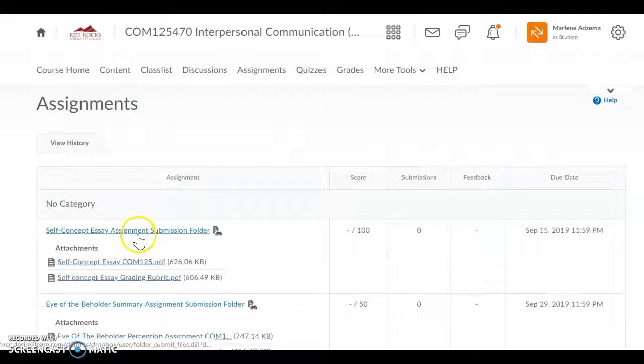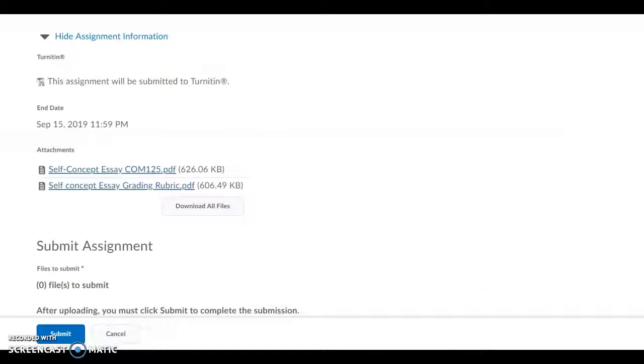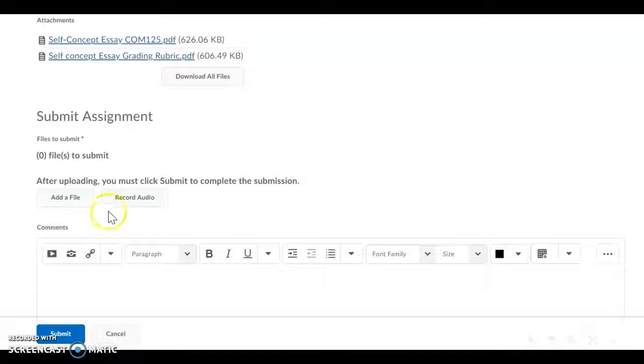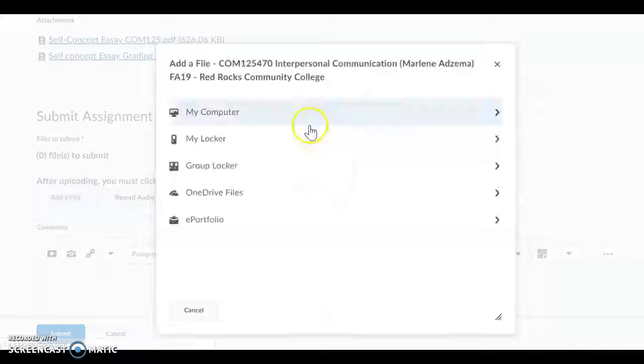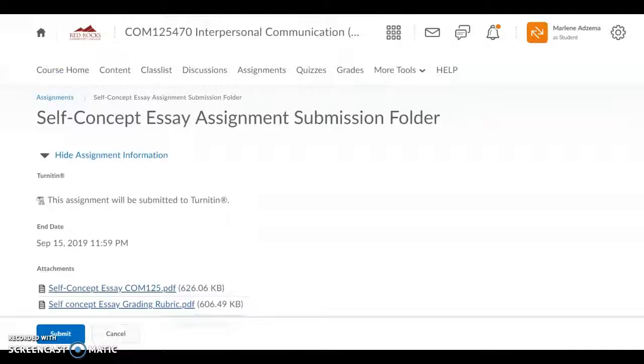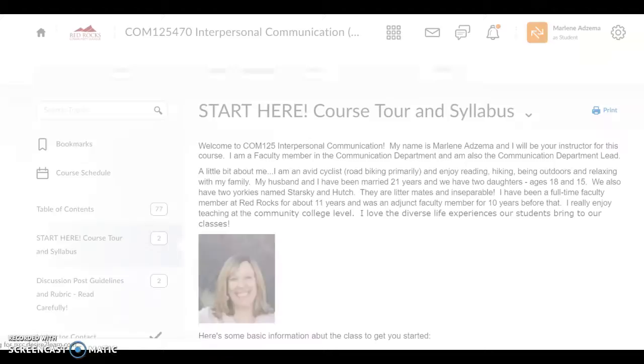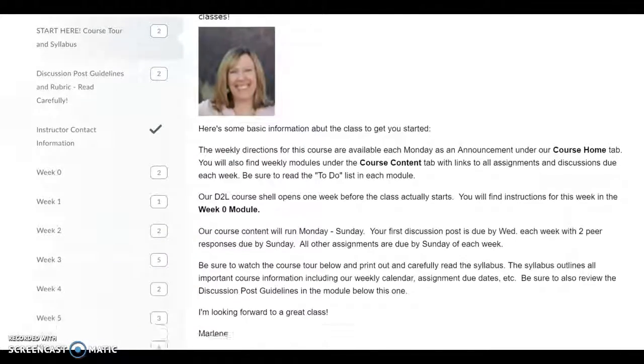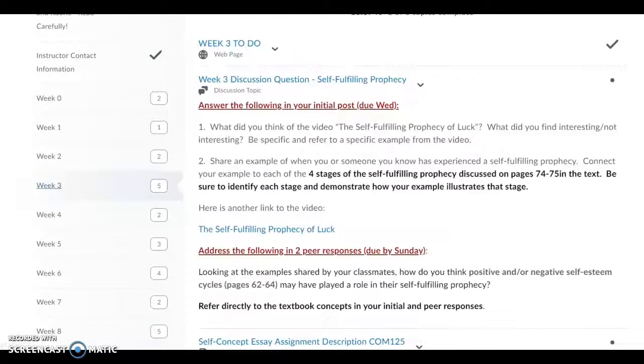When you're ready to submit an assignment, you click on the folder here or in the weekly module, and then you just add a file. So you can just go in there and pull a file off of your computer and upload it. I do prefer written assignments to be in a Word document format or a PDF, so please submit them that way.